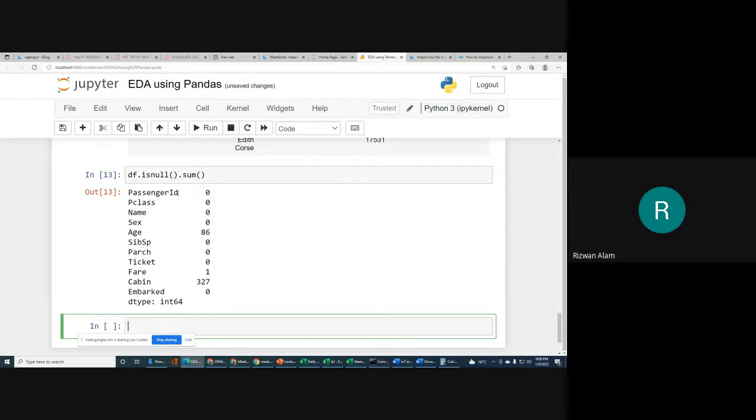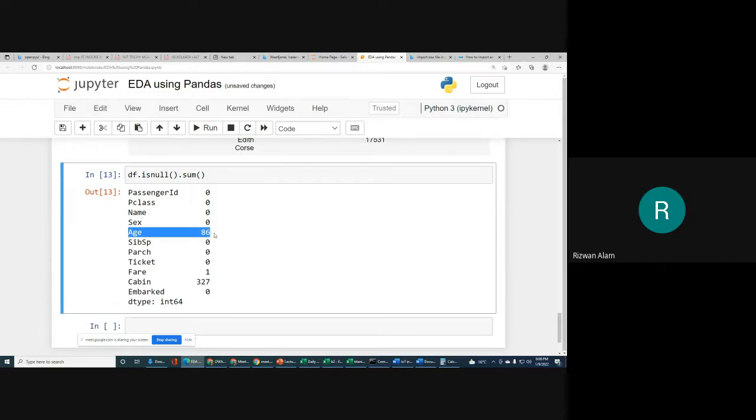In passenger ID you get 0. It means for all the records we have a passenger ID. There is no missing value in the passenger ID column. Same for Pclass, for name, for sex, and for age. See, for age we have 86. It means for 86 records, age is missing.